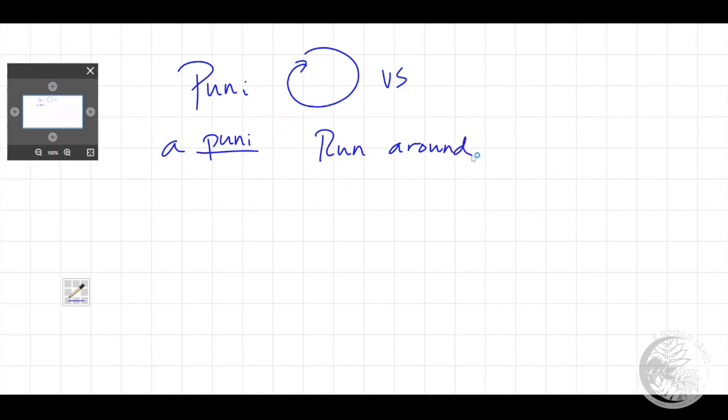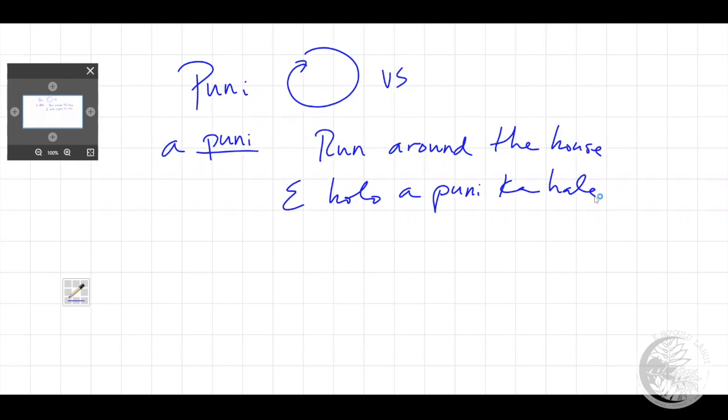All right, I'm telling you, hey, go run around the house. Now, I could say it as an action, or I could say it with the use of the word puni. If I'm going to say run, e holo. A puni, until what has been rounded? Ka hale. So a puni ka hale. Now, a common mistake is that people will say e holo a puni o ka hale. They stick in an o there, which is incorrect. In fact, if you look carefully, this is the piko, and this, in fact, is the paenu.